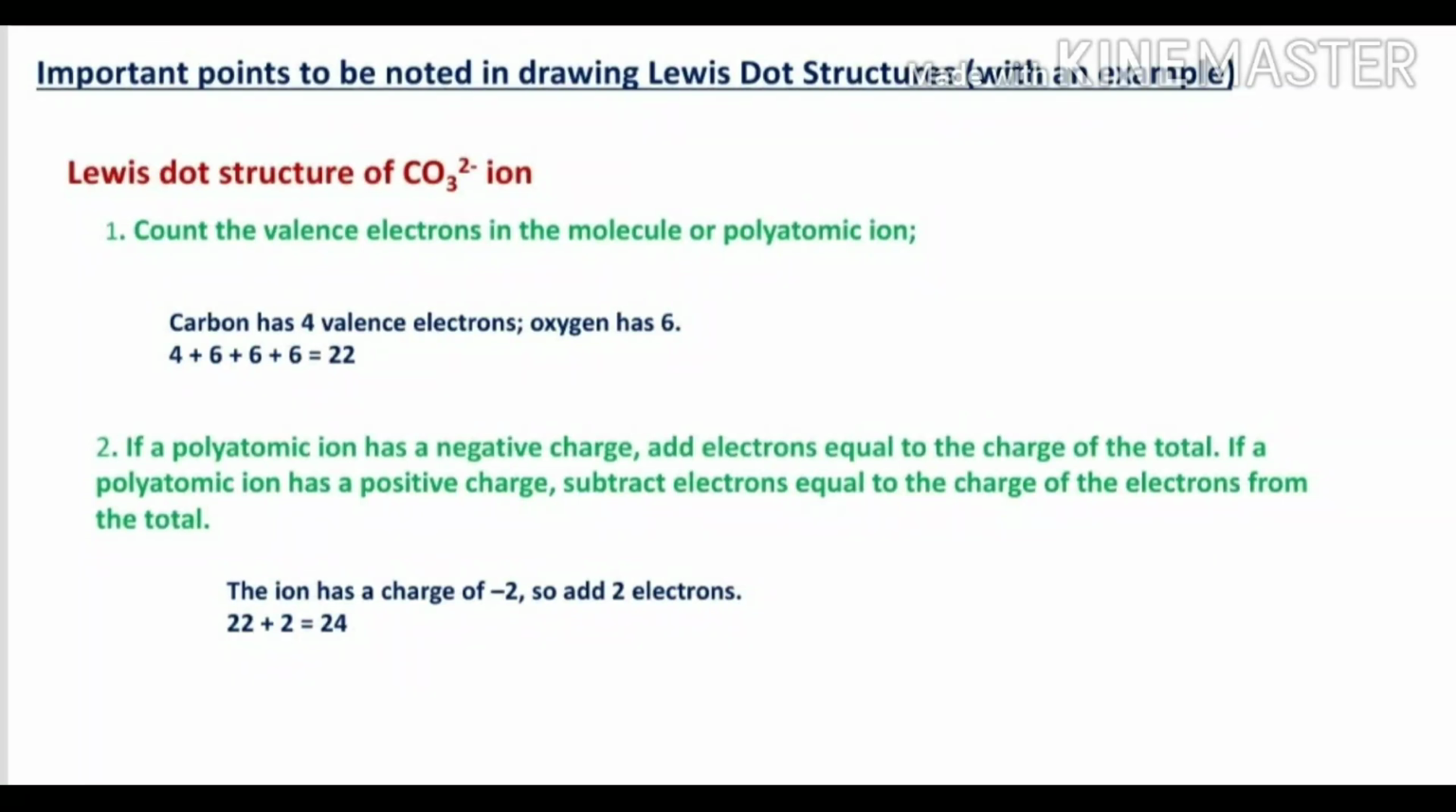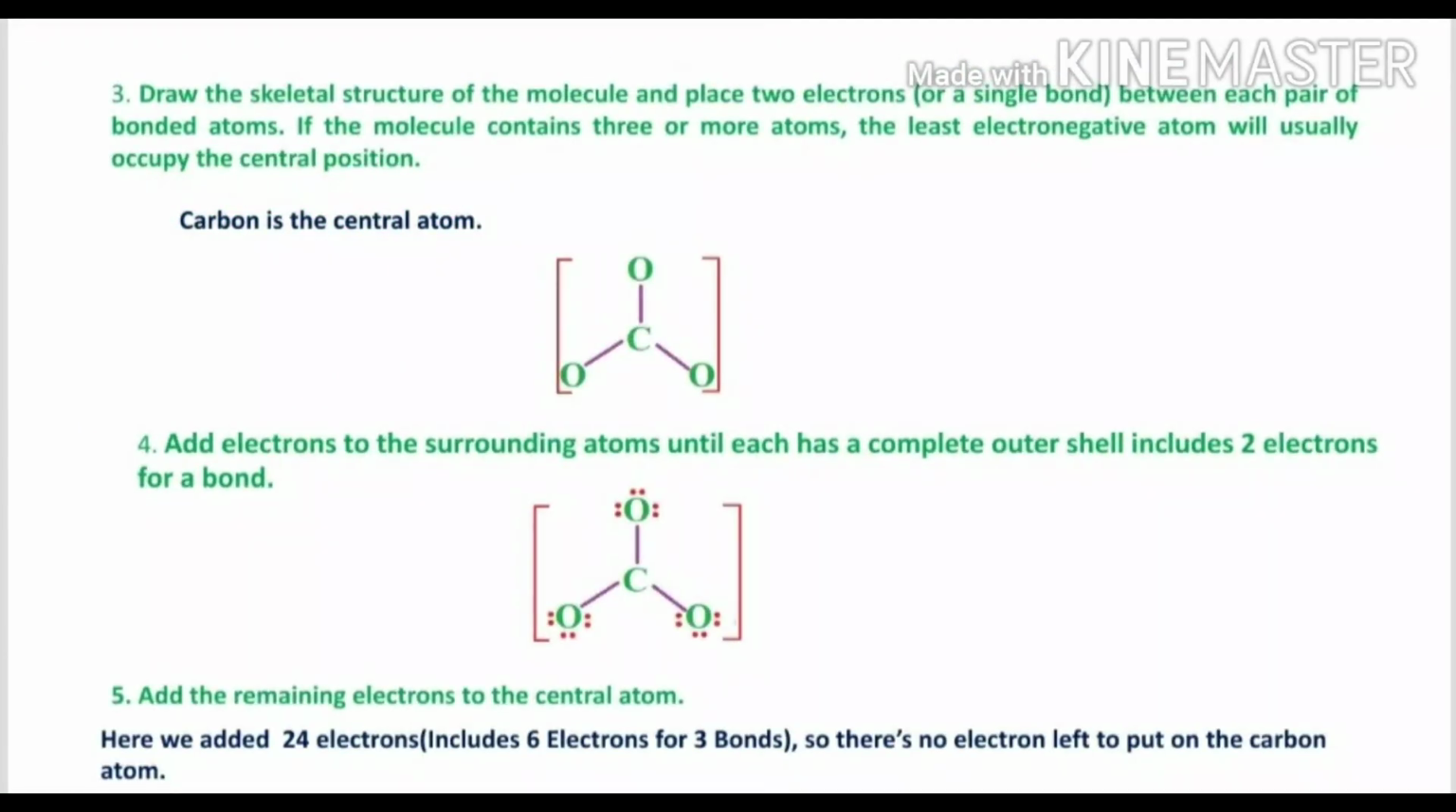Second step: if your polyatomic ion has a negative charge, then we have to add electrons to the total, equal to the charge. If a polyatomic ion has a positive charge, then you have to subtract electrons from the total number of electrons. In this case it is a 2 minus ion, so we have to add extra electrons. Already we have 22 electrons. Because of this 2 minus charge, 2 more electrons are added. So totally we have 24 electrons. Then third point.